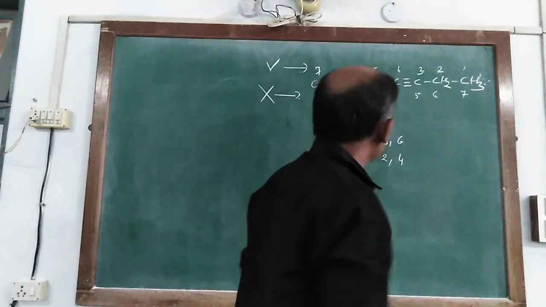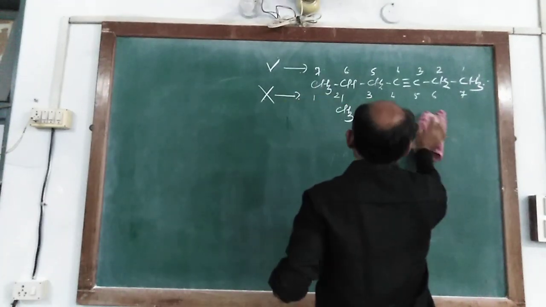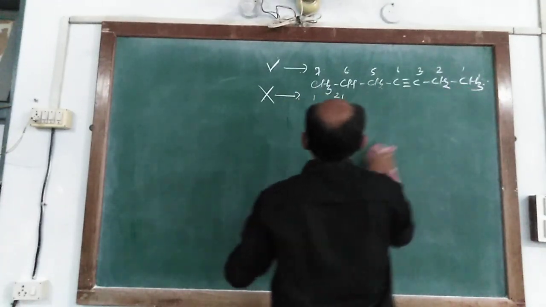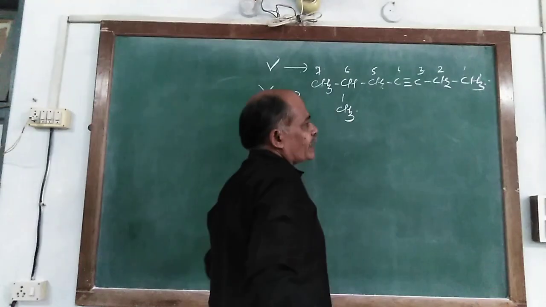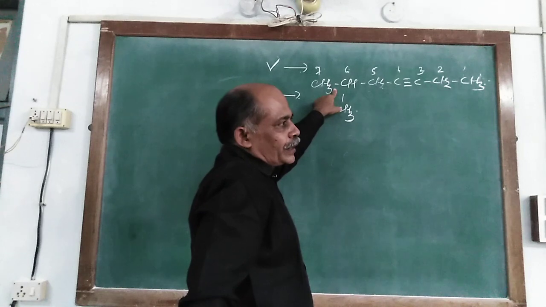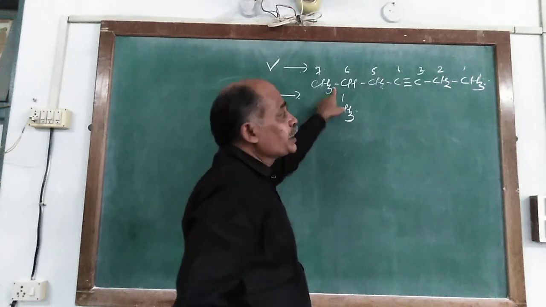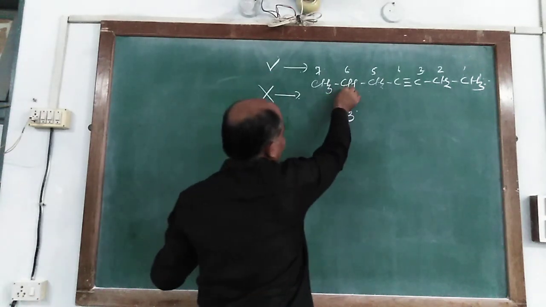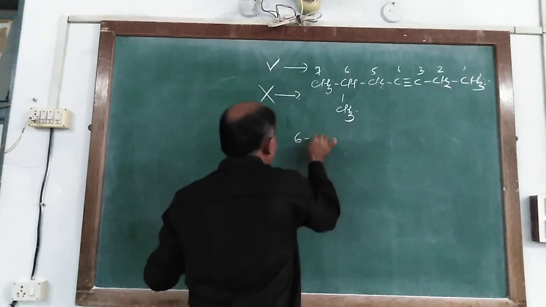And now we write the nomenclature. First we write the substituent group with the carbon atom at which it is linked. So it is linked at 6, 6-methyl.